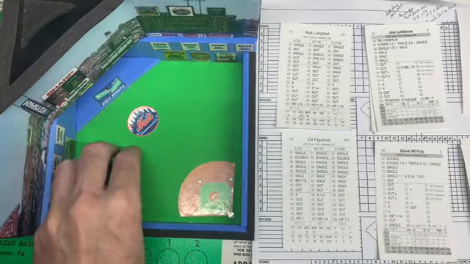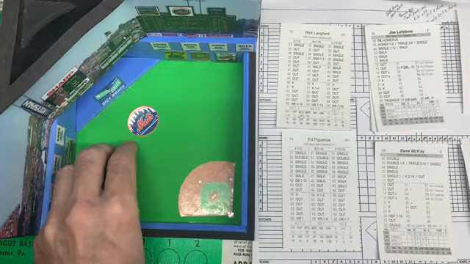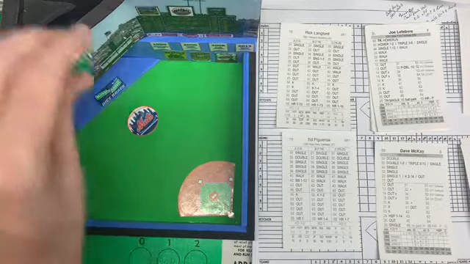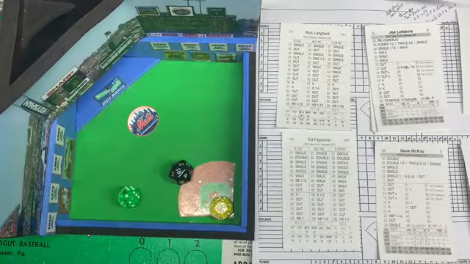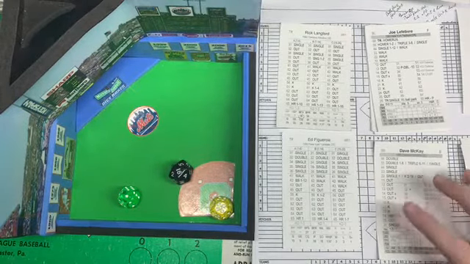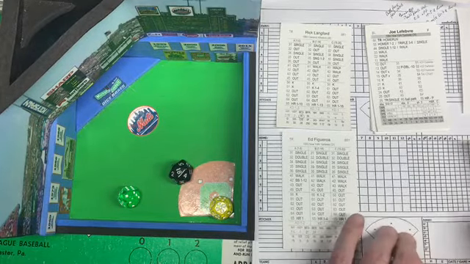Score is 3-1 Athletics. They came up... the score is 3-1 New York. Yanks came up with 2 runs in the first on a 2-run homer by Bob Watson, and they picked up another run in the second. Here's a pitch to McKay, and that is a 15. A 15 is an out. That's lifted to center. Brown takes a couple steps back, gets under it, and makes the catch.